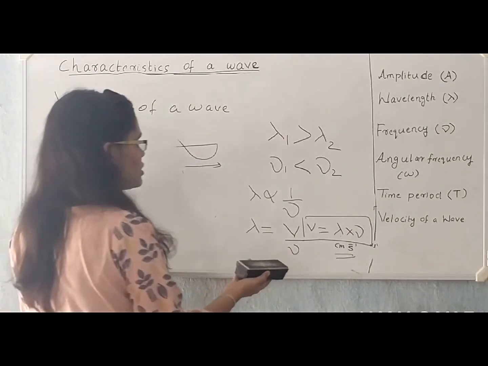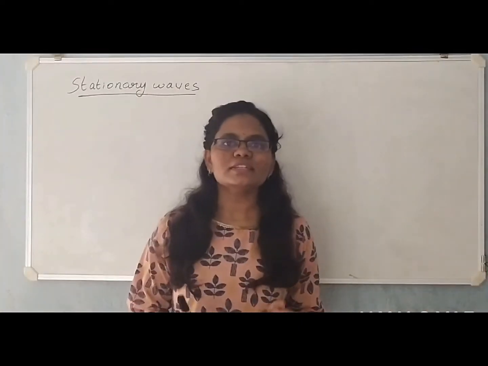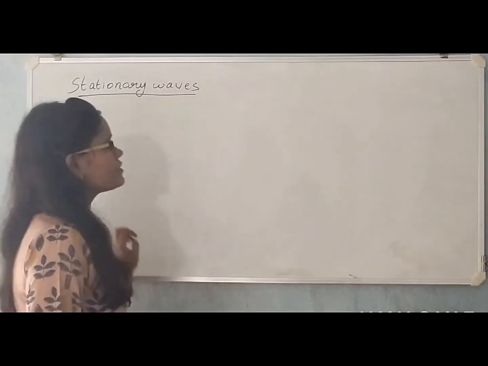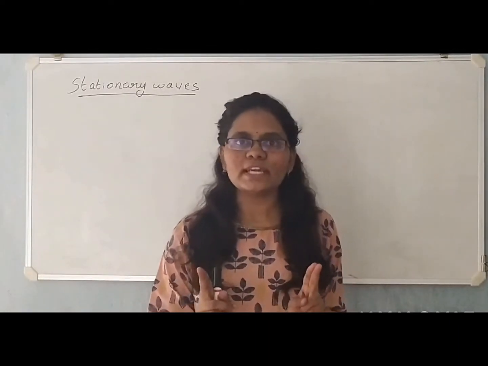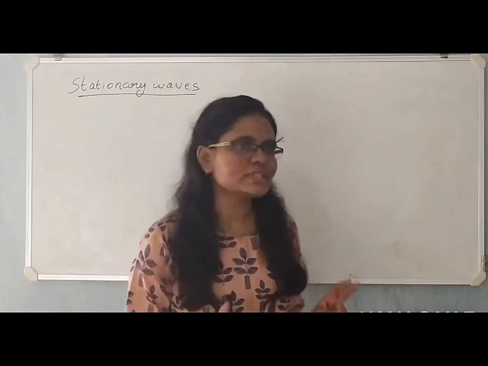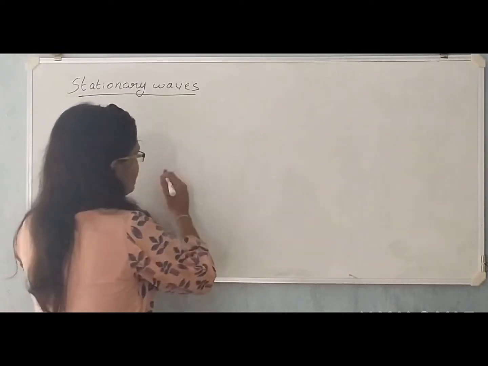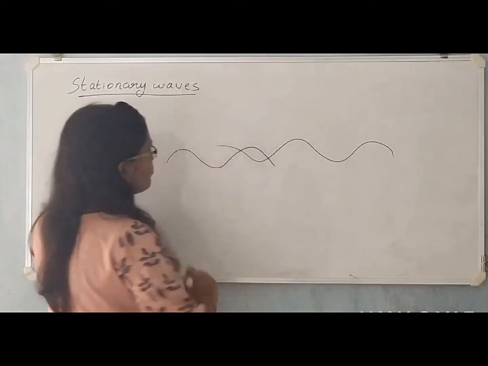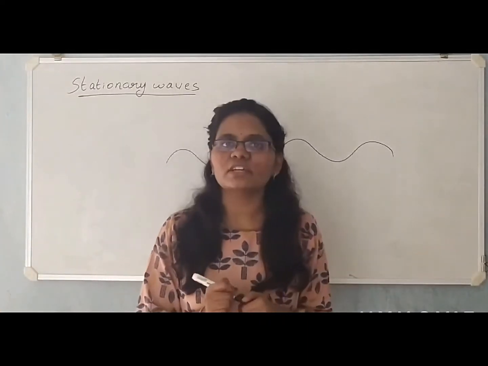And it has the usual units of centimeters per second or meters per second. Now let us move on to understand what stationary waves are. Stationary waves are formed when two waves of equal frequency and amplitude, traveling in opposite directions, overlap. We'll discuss in detail how these stationary waves are formed.